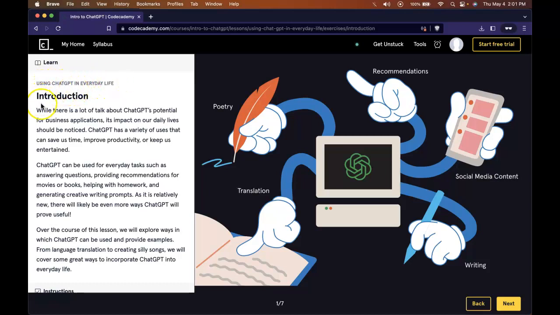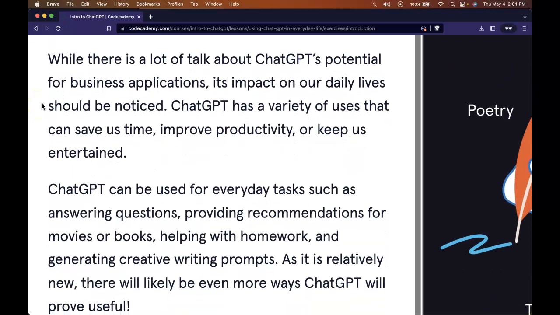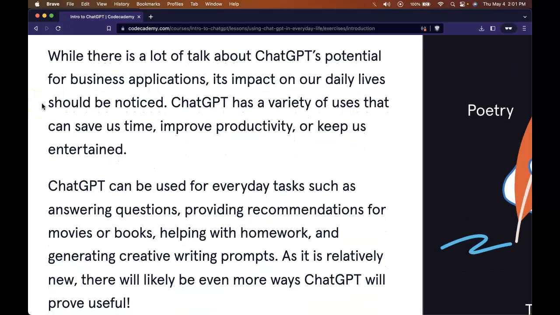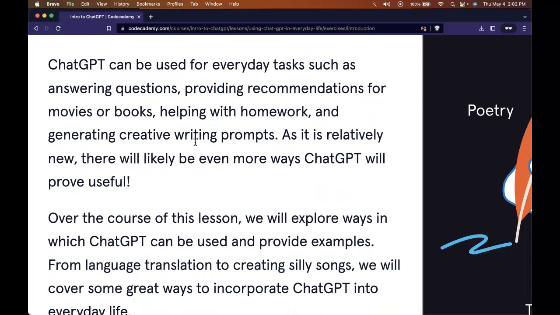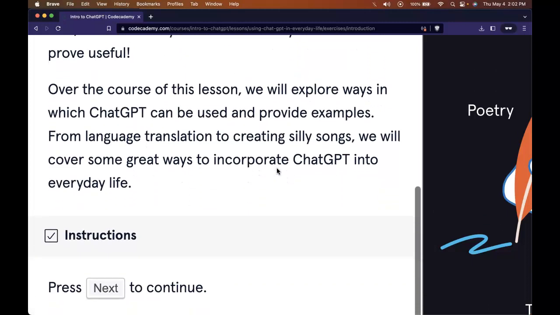This is the introduction. While there's a lot of talk about ChatGPT's potential for business applications, its impact on our daily lives should be noticed. ChatGPT has a variety of uses that can save us time, improve productivity, or keep us entertained. ChatGPT can be used for everyday tasks such as answering questions, providing recommendations for movies or books, helping with homework, and generating creative writing prompts. As it is relatively new, there will likely be even more ways ChatGPT will prove useful.